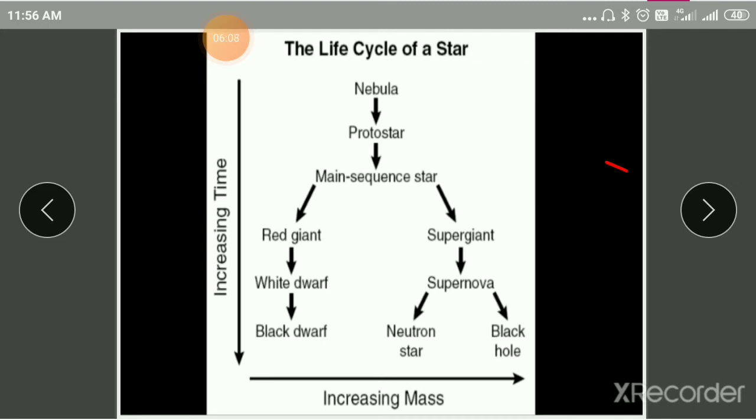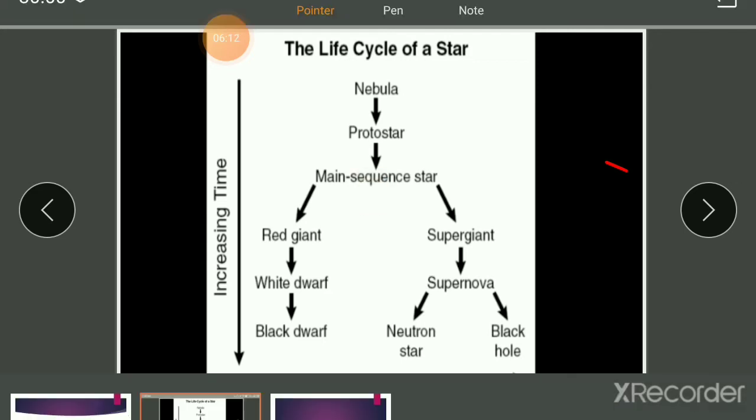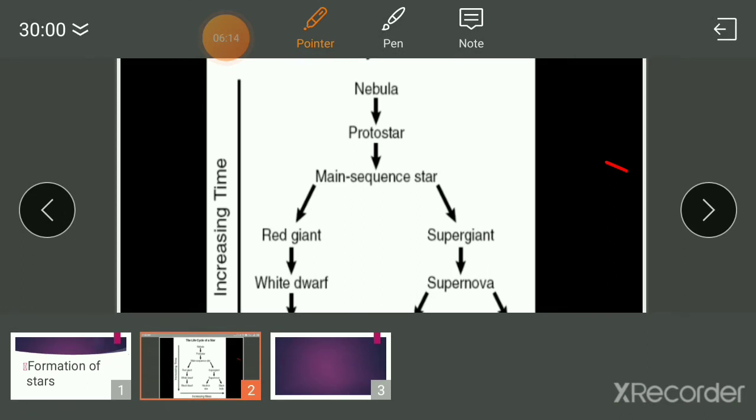So here we recall the limit, that is the Chandrasekhar limit. What is the Chandrasekhar limit here?